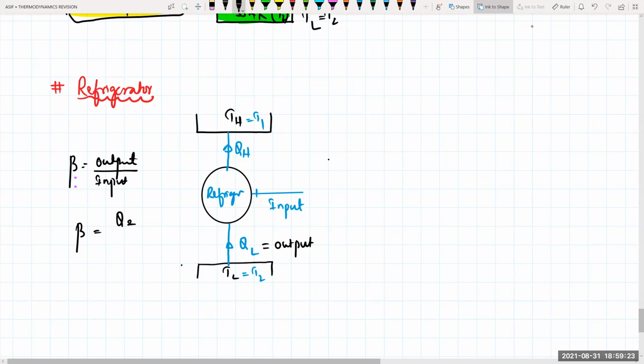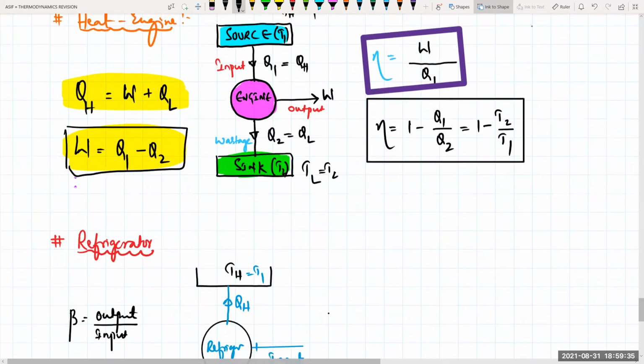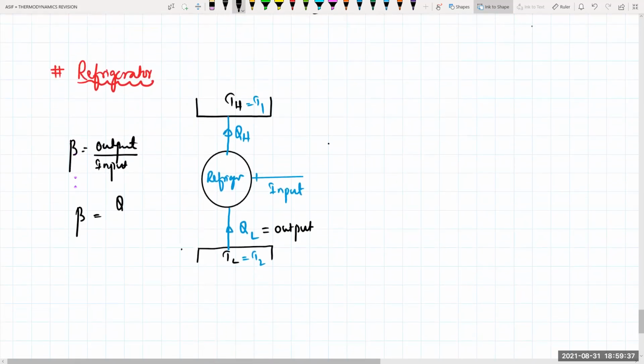So Q lower is for the lower temperature and Q higher is for the higher temperature. The Q lower for this one is Q2, and this one is Q1. So what will I write here? Q2 divided by your work done, that is nothing but W.